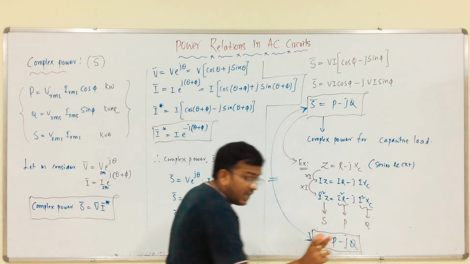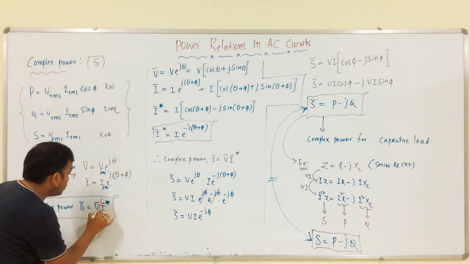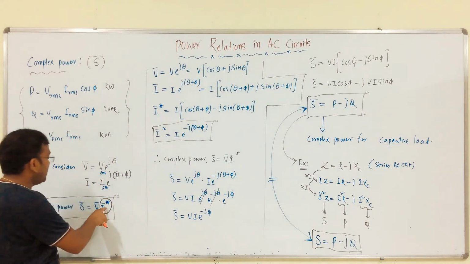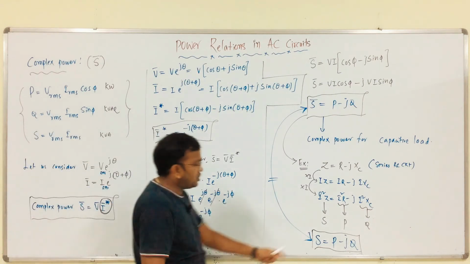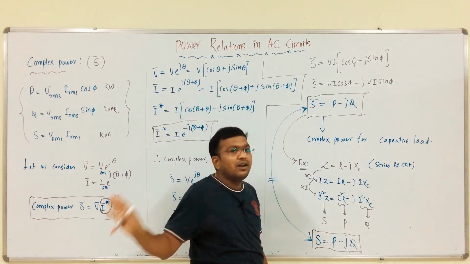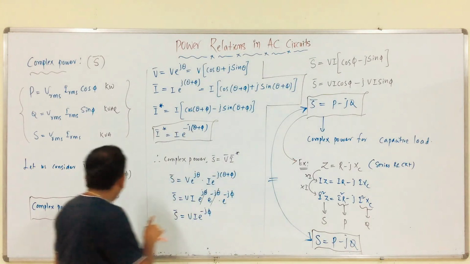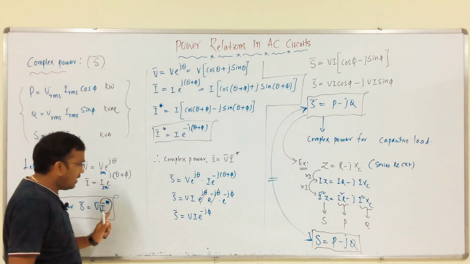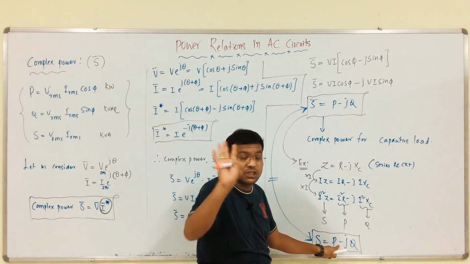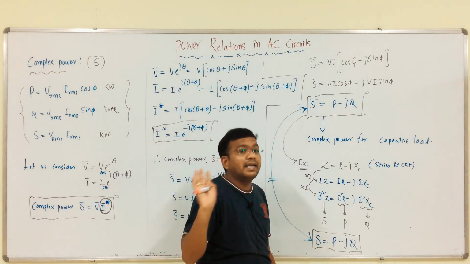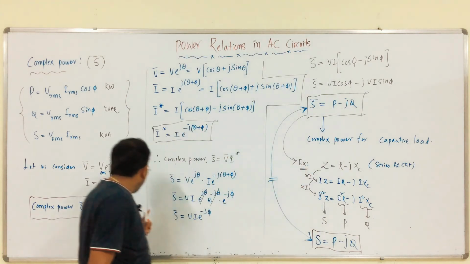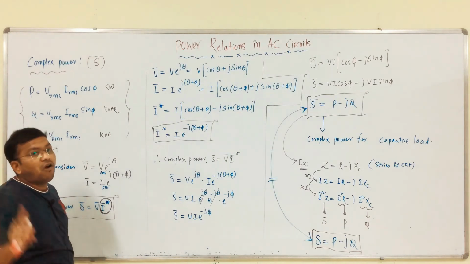Satisfied? That is why here I am considering the conjugate. If we are not considering the conjugate of this current, we are going to get P plus jQ. Can we get P plus jQ for a capacitive load? Obviously not. If we are not considering the conjugate here, we are going to get the complex power as P plus jQ for a capacitive load and P minus jQ for an inductive load. Therefore, there is a mismatching of circuits. That is why for complex power we are considering the conjugate of current.